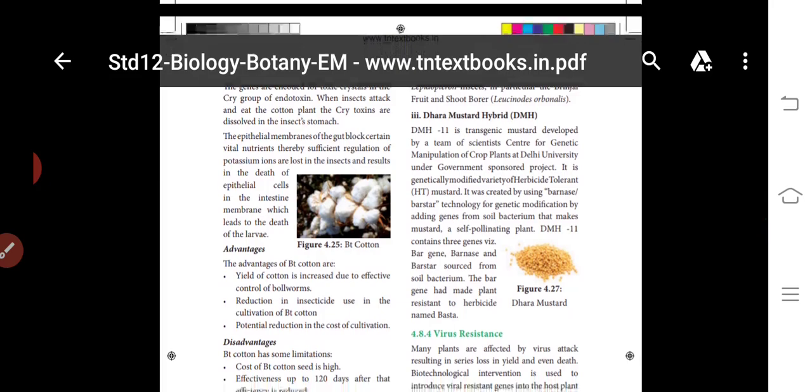It is genetically modified by adding these genes, and based on the barnase and barstar technology, a herbicide tolerant mustard is produced. It was developed by scientists in Delhi as a government project.